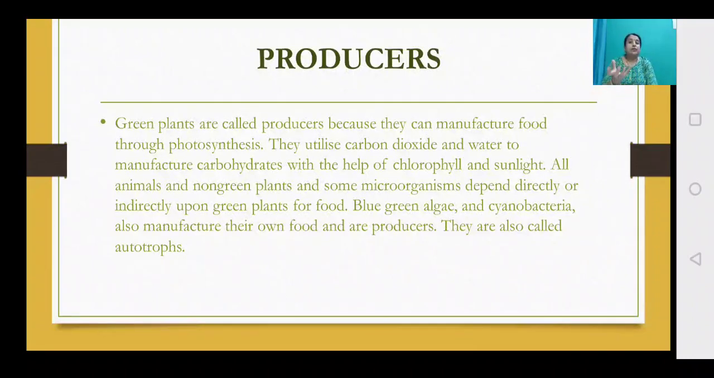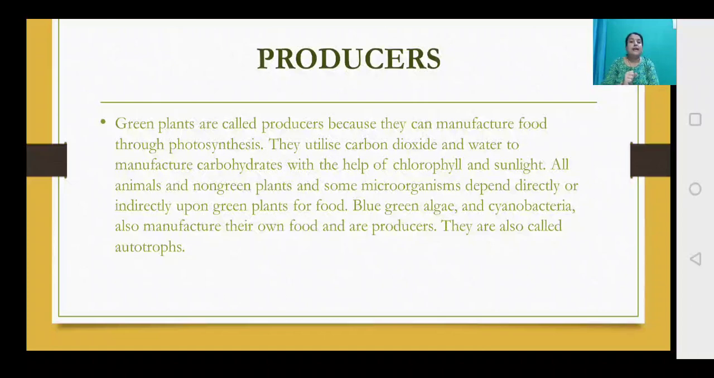They utilize carbon dioxide from the atmosphere, water from the soil, and they have chlorophyll, and they also use the sunlight. So all these raw materials together, they make the food. They prepare their food by the process of photosynthesis.